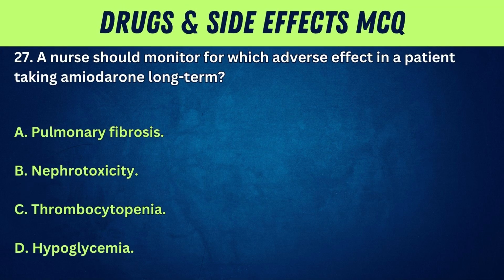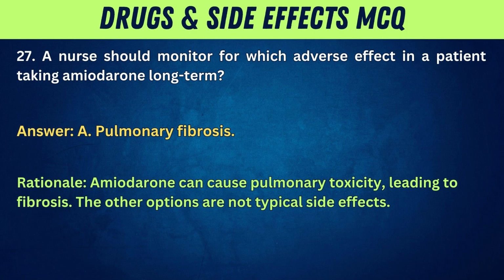27. A nurse should monitor for which adverse effect in a patient taking amiodarone long-term? A. Pulmonary fibrosis. B. Nephrotoxicity. C. Thrombocytopenia. D. Hypoglycemia. Answer: A. Pulmonary fibrosis. Rationale: Amiodarone can cause pulmonary toxicity, leading to fibrosis. The other options are not typical side effects.